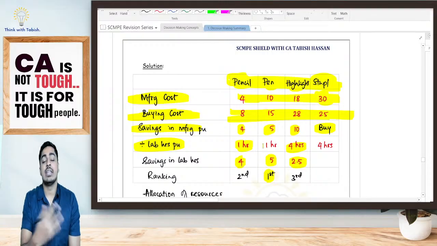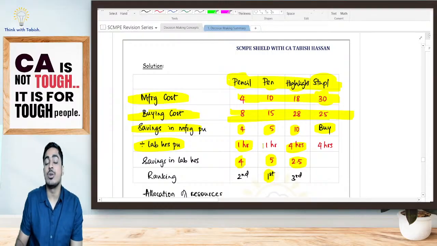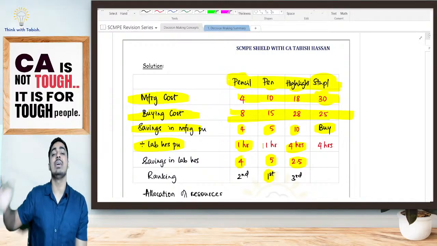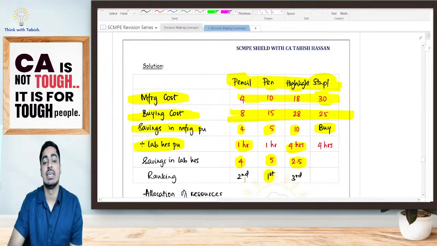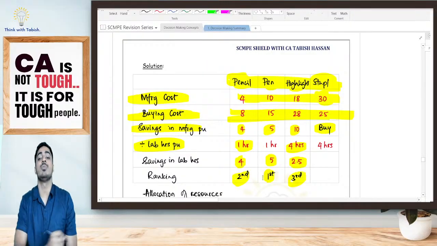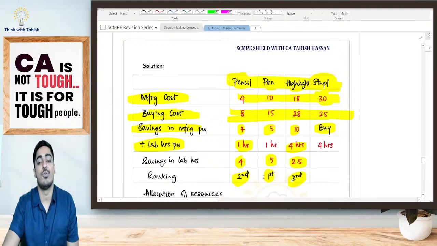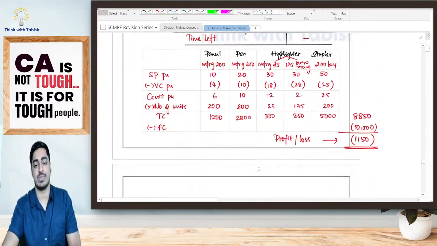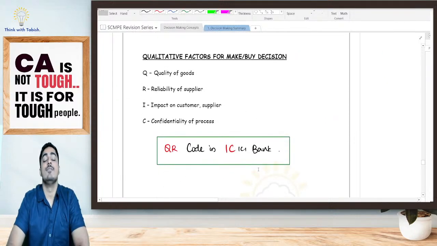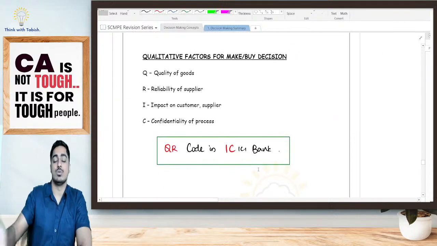Other things are not possible. Pencil and highlighter I cannot produce. I will outsource. Not that it is not cheaper to manufacture, but I am not having required resources. Then if possible, I'll try to produce pencil. Then also if I am having time, I will try to produce my highlighter. Is it clear? One example is there. You guys can look at this example, everything will be clear. Is it clear? This is my 4th decision, which is my make or buy or outsourcing decision.